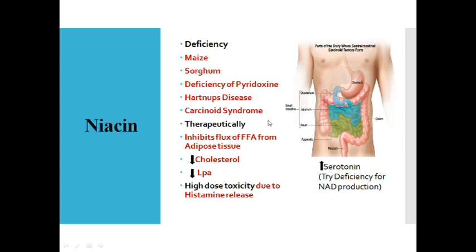There is something called carcinoid syndrome. Carcinoid syndrome is a type of tumor that develops in the stomach, duodenum, jejunum, or the small intestine, appendix, and the rectal or colonic tissues, which is going to produce excessive serotonin, accounting for secondary deficiency of the tryptophan, because all the tryptophan that was available in the body was diverted for serotonin synthesis. There is a partial or secondary deficiency of tryptophan, which is also required for the niacin synthesis. This is hampered, resulting in niacin deficiency.